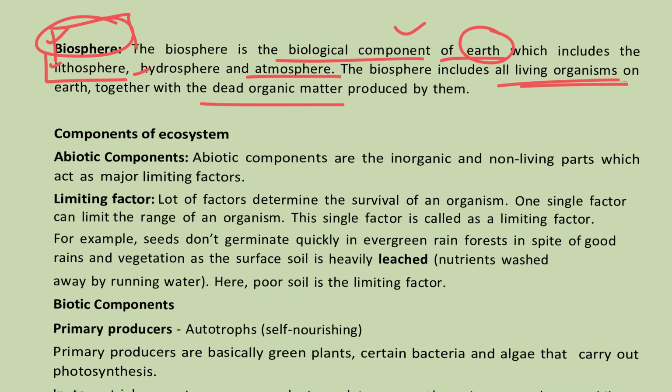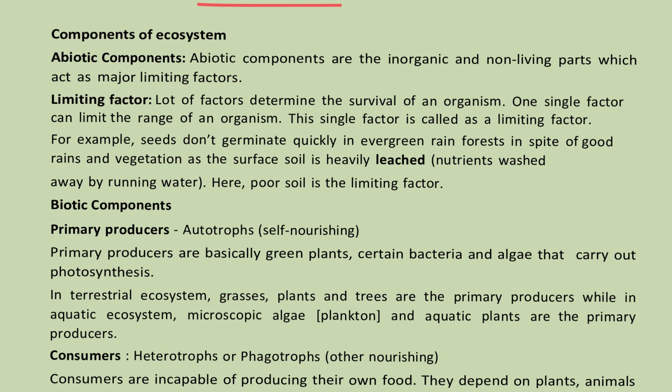And we can also include some other terms associated with ecology and environment. Abiotic factors are talking about inorganic and non-living components. Limiting factor is nothing but the environment trying to determine the survival of an organism. So you can also connect the term environmental determinism. Here the limiting factor is certain environmental factors.